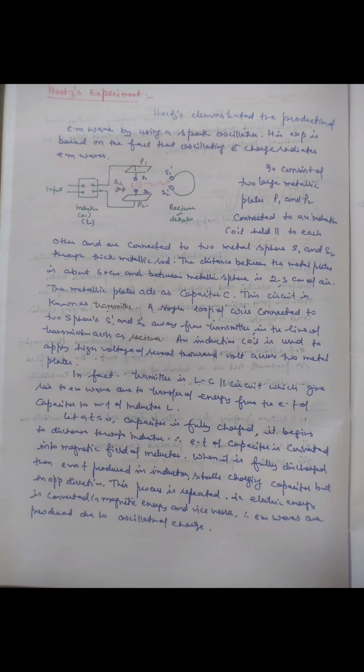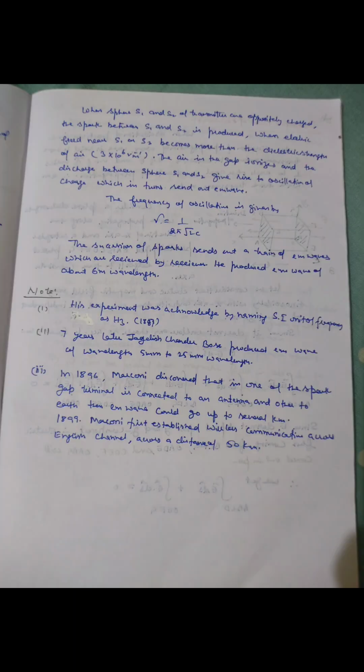Hertz demonstrated the production of electromagnetic waves by using a spark oscillator. He produced electromagnetic waves of wavelength 6 meter. His experiment was acknowledged by naming the SI unit of frequency as Hertz. J.C. Bose also produced electromagnetic waves of 5 mm to 25 mm wavelength. In 1899, Marconi first established wireless communication across the English Channel, across a distance of 50 km.